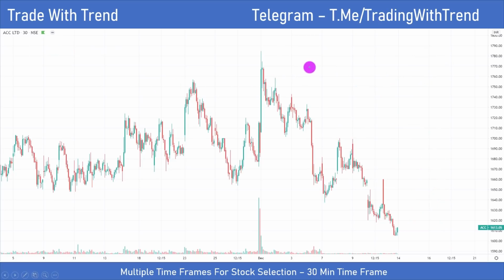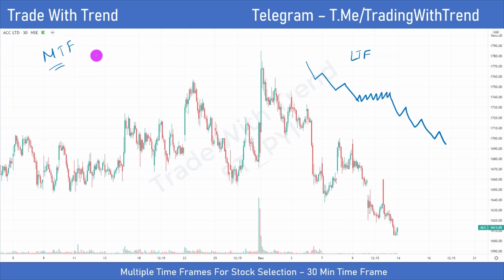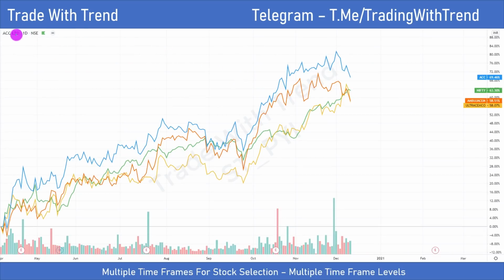So you have to understand that when a stock is moving lower on a lower time frame, it can simply consolidate and again resume its journey on the downside. So this is on a lower time frame chart. That is why when you're conducting multiple time frame analysis, you need to align with the higher time frame, and you need to enter when the lower time frame trend also reverses and starts aligning back with the higher time frame.